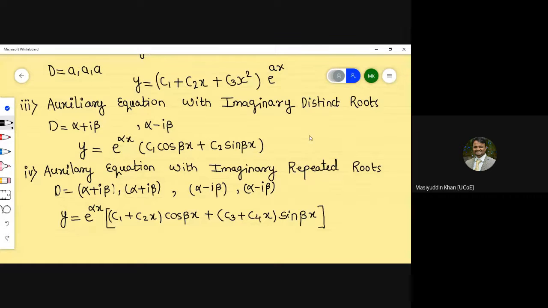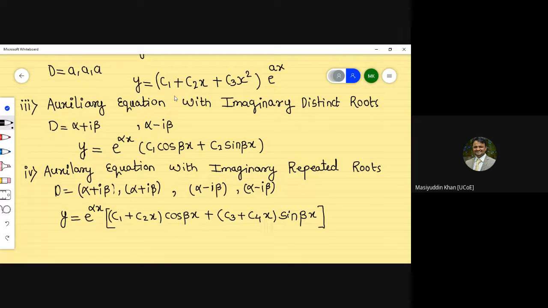So when the auxiliary equation has imaginary repeated roots, what will be the solution, the complementary function? Observe clearly: e raised to alpha x. But the roots are repeated, therefore it is written (c1 + c2x) cos beta x as it is, plus this part again, that is (c3 + c4x), because it is repeated.